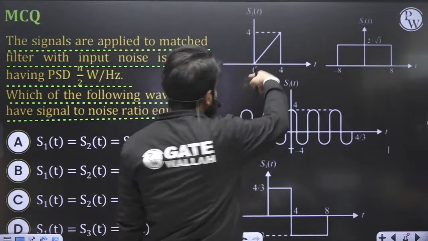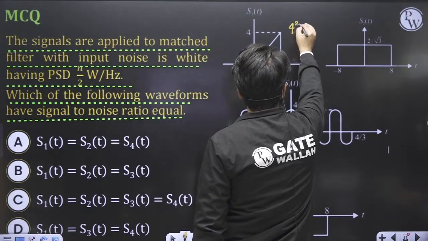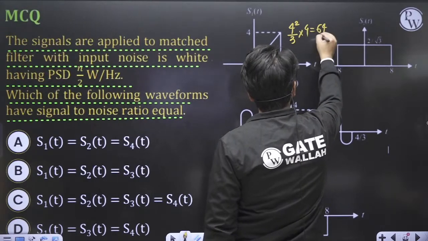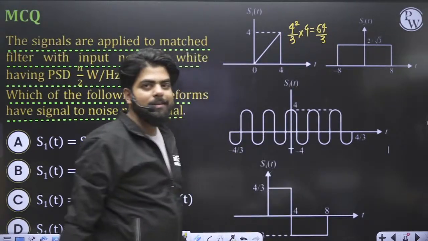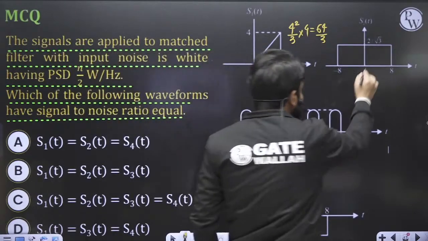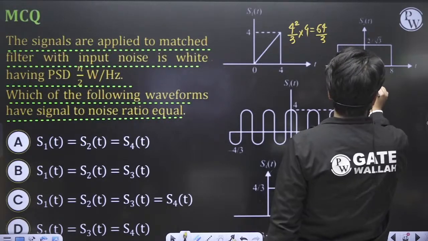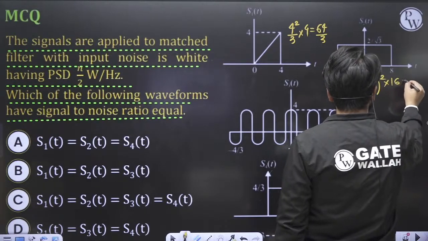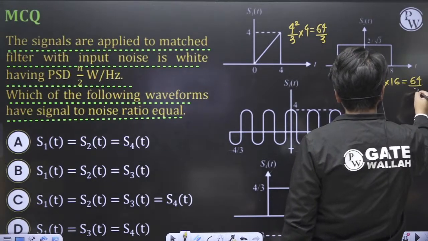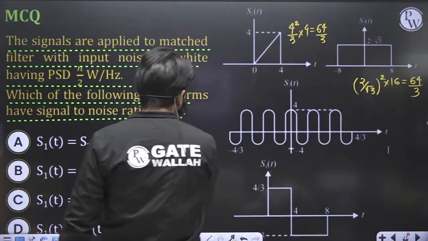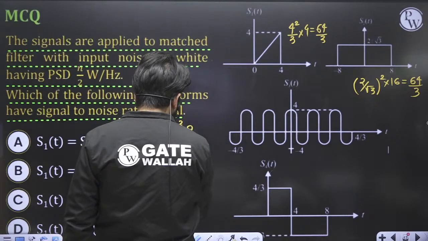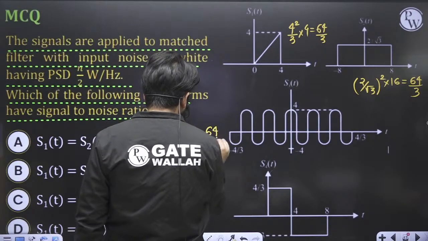You can calculate the energy of this pulse: 4 square by 3 into 4, 64 by 3. How to calculate the energy of a triangular pulse? A square by 3 multiplied by duration. What is the energy of this signal? 2 by root 3 square multiplied by 16, this also becomes 64 by 3. What is the energy of this sinusoidal pulse? 4 square by 2 into 8 by 3, this also comes out to be 64 by 3.